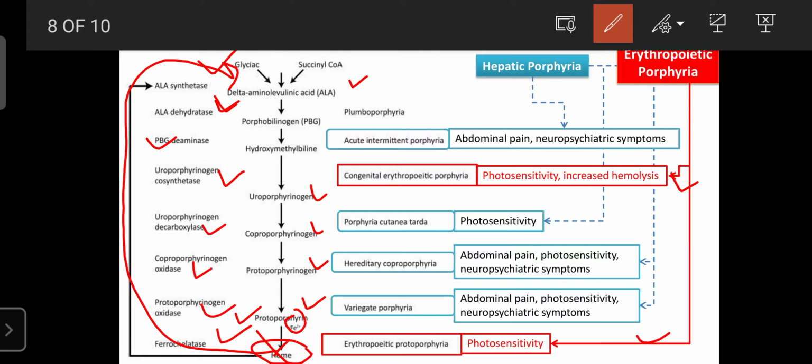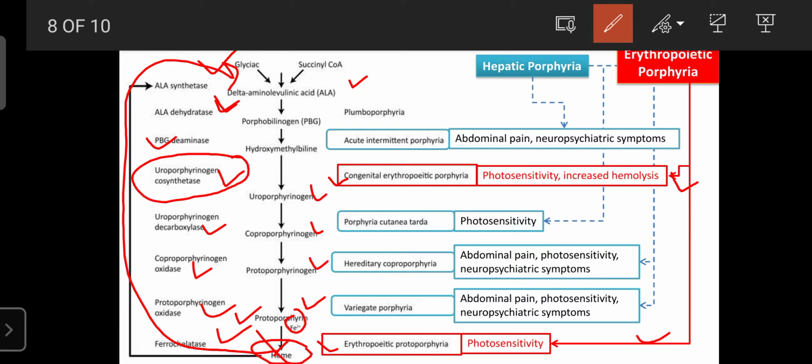First we can go to erythropoietic porphyria. There are two types: congenital erythropoietic porphyria and erythropoietic protoporphyria. Congenital erythropoietic porphyria occurs due to deficiency of the uroporphyrinogen III cosynthase enzyme.